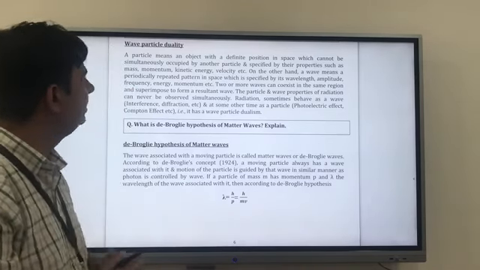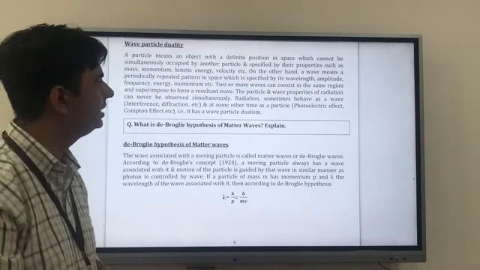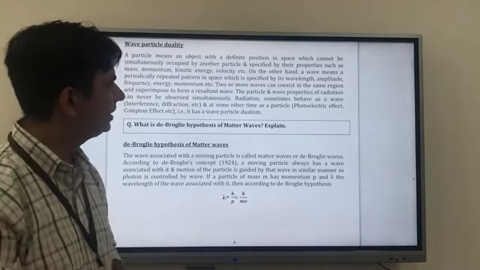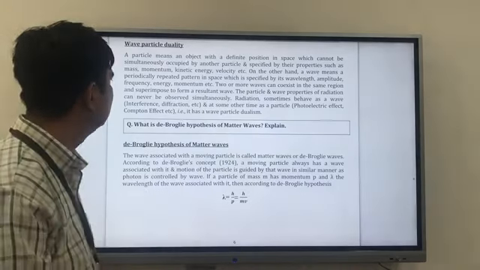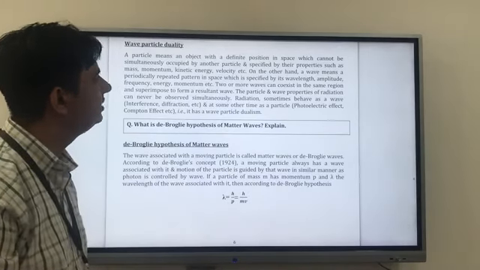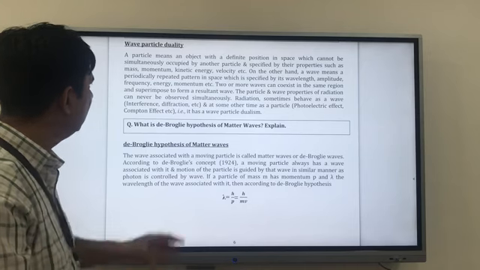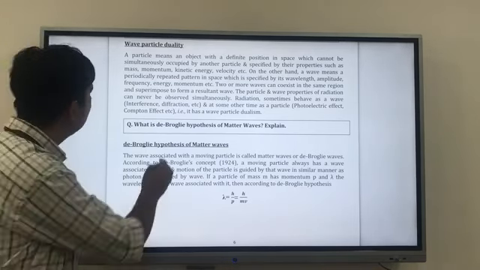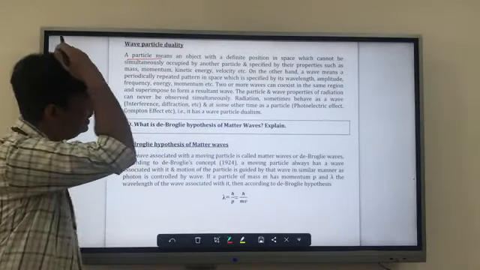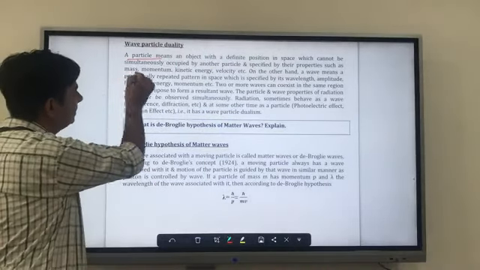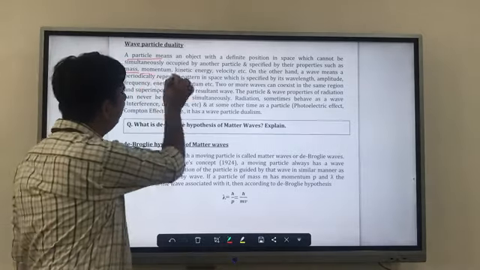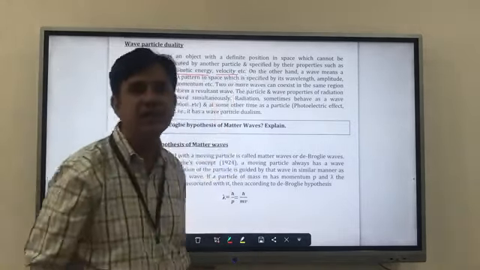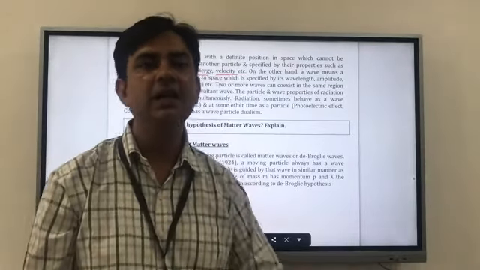So a particle means an object with a definite position in space which can't be simultaneously occupied by another particle and specified by its properties such as mass, momentum, kinetic energy and velocity. If something is said to be a particle, then it must have a mass, a momentum, an energy, and a velocity. Otherwise it will not be considered as a particle.